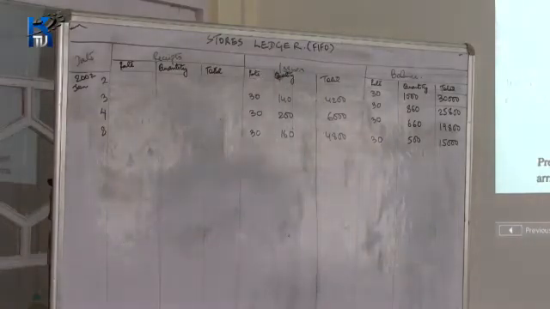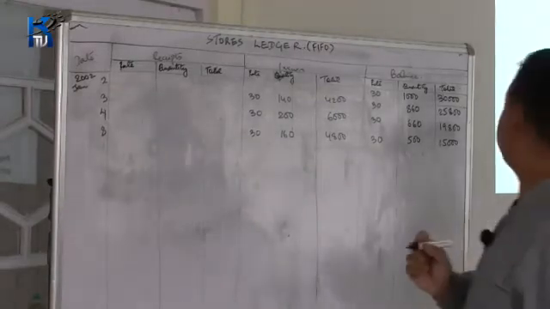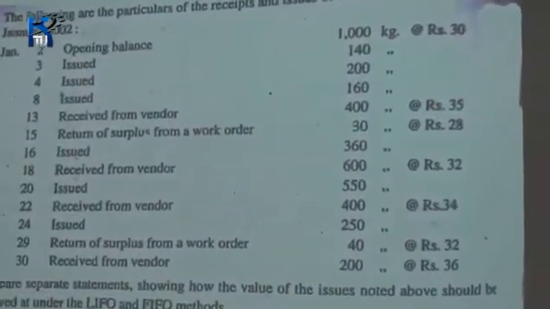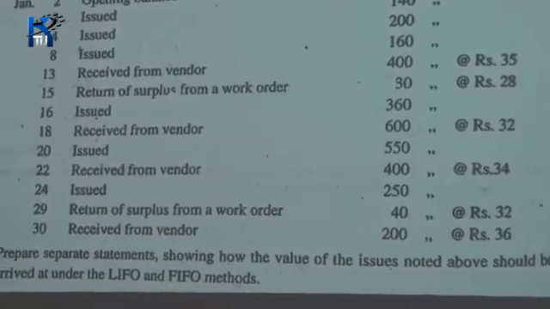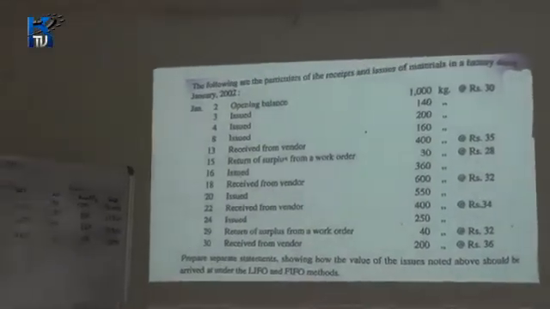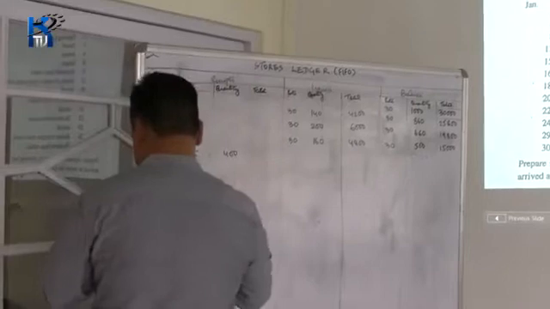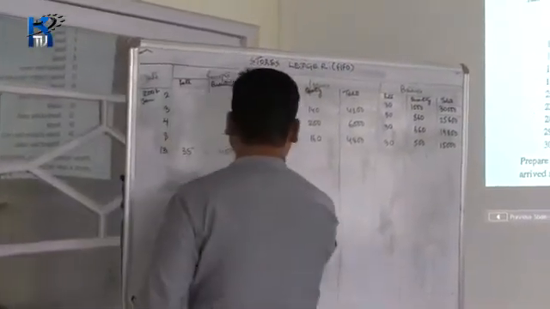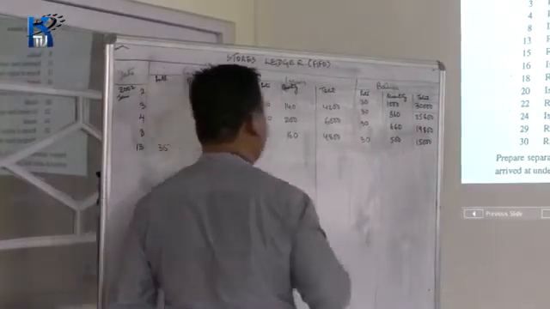Now on 13th, received from vendor 400 units at the rate of 35. On 13th, you will record the receipt from vendor or purchase from vendor in the receipt column. So it has received 400 units of rupees 35. So 35 into 400 is 14,000.